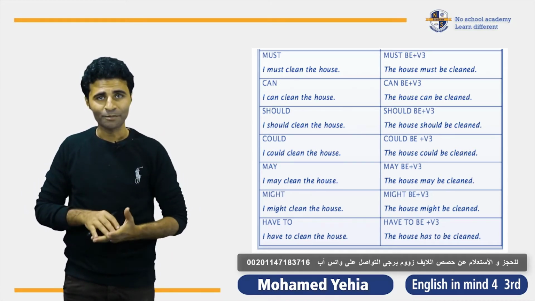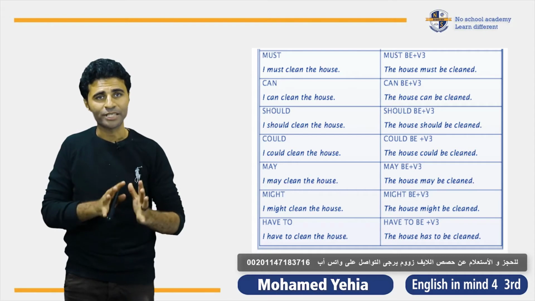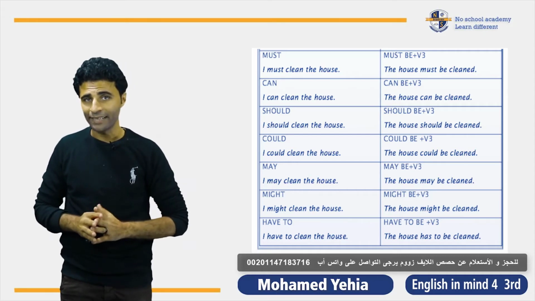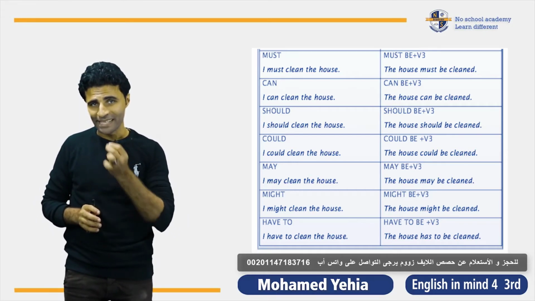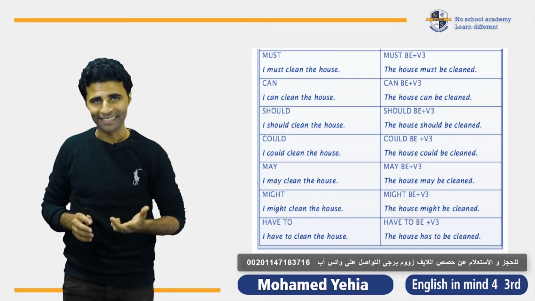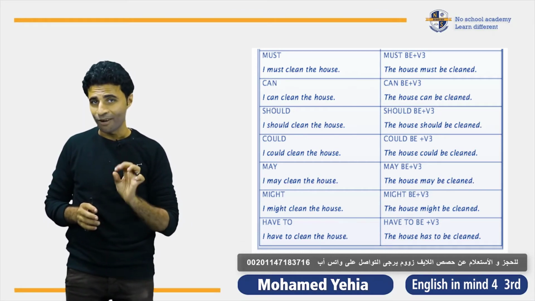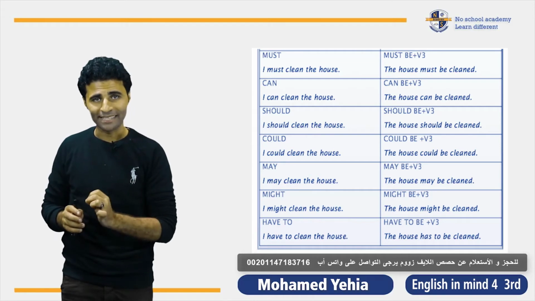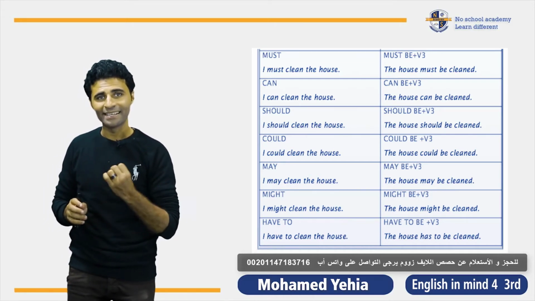Let's move to another tense, which is the present continuous and the past continuous tense. Okay, let's say now I'm eating chocolate. Present continuous. Now I am eating chocolate. The action is happening now.